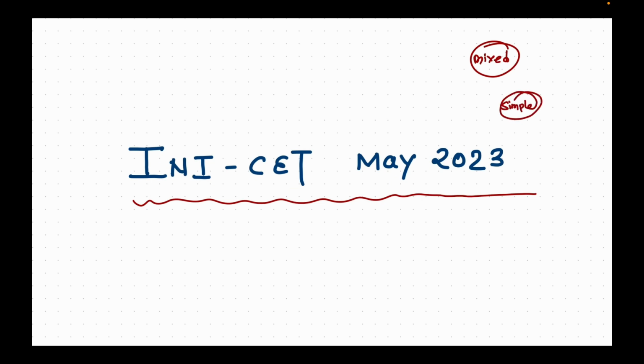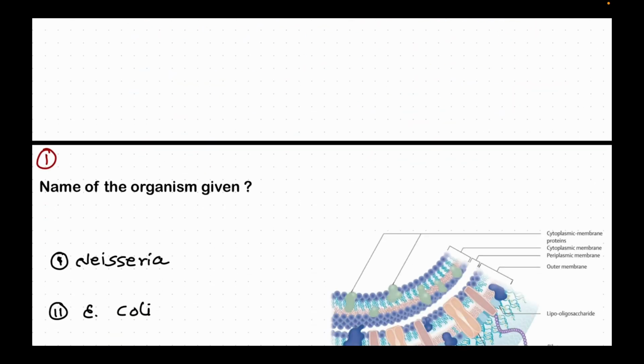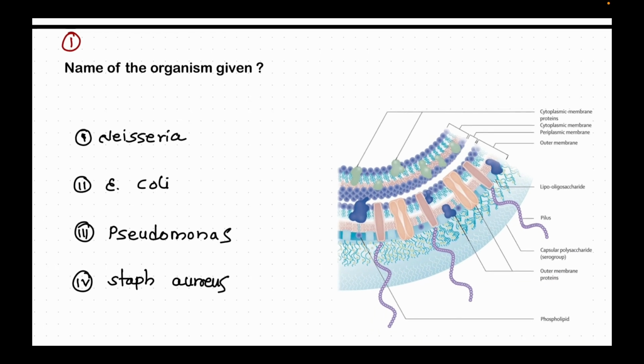Let's talk about the first question: name the organism given. In the image we can see lipopolysaccharides, pilus, inner and outer membranes, and a capsular polysaccharide. We have four options: Neisseria, E. coli, Pseudomonas and Staph aureus. And our answer should be Neisseria.